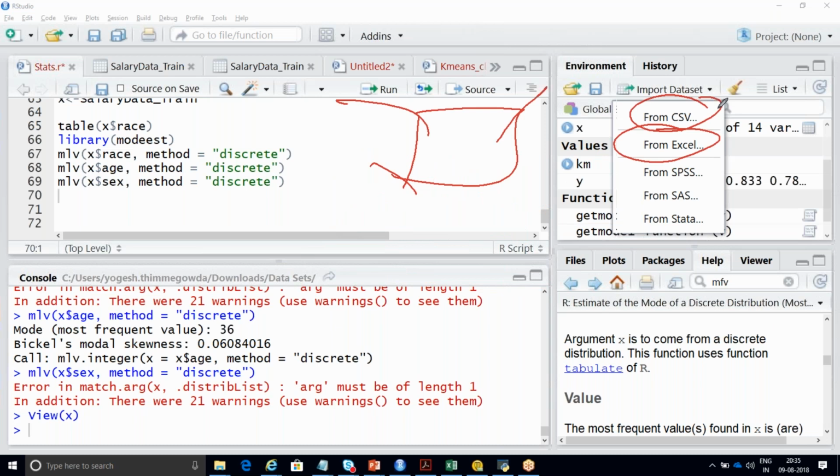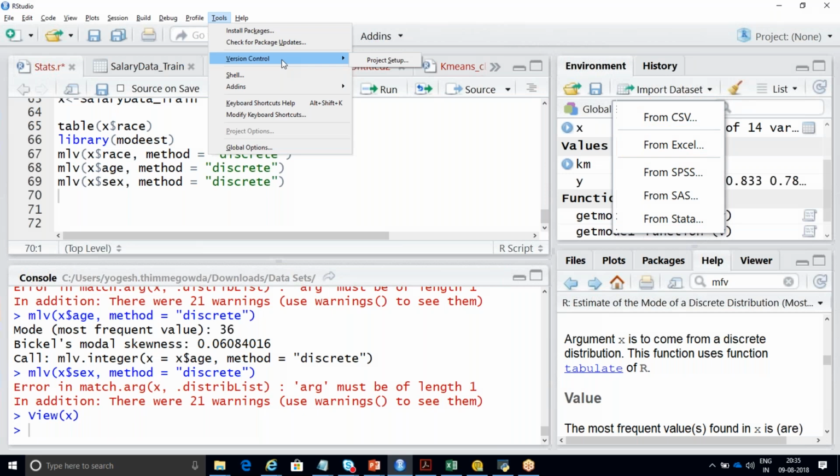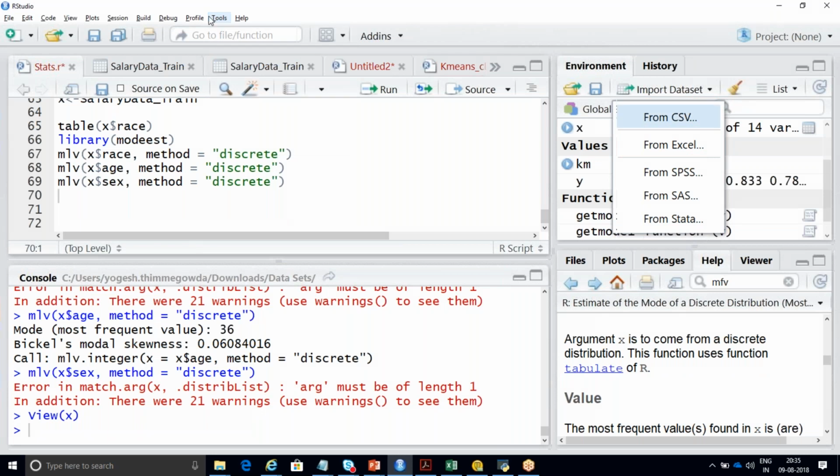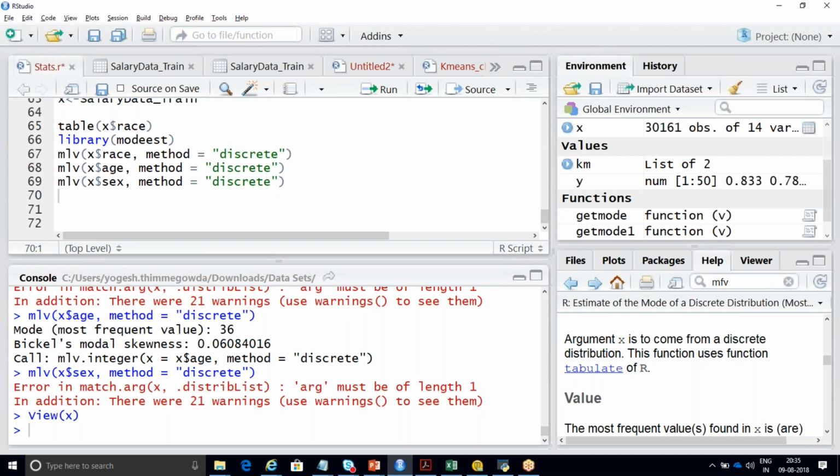Ours is RStudio version 1.1456, but mine is an older one. With respect to project setup and all, mine will be using the older version. That is not only about RStudio, it is about my R also. So don't worry, ultimately you are using base. That's it, nothing else.